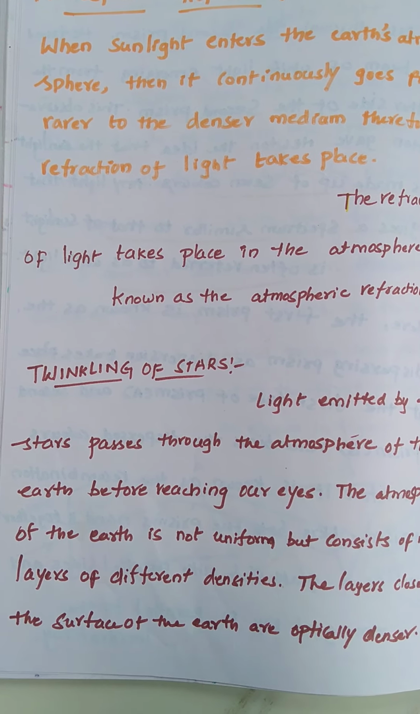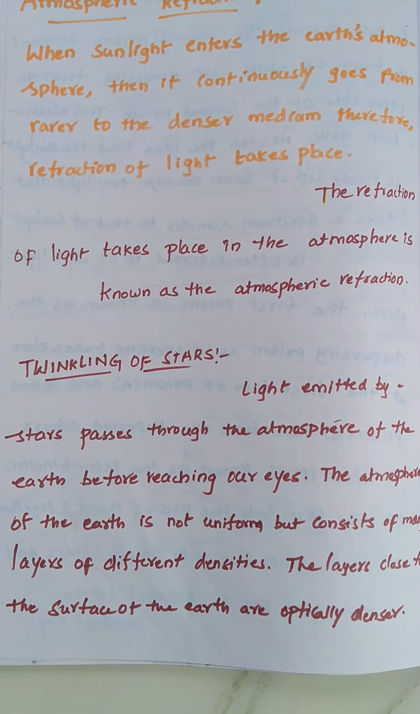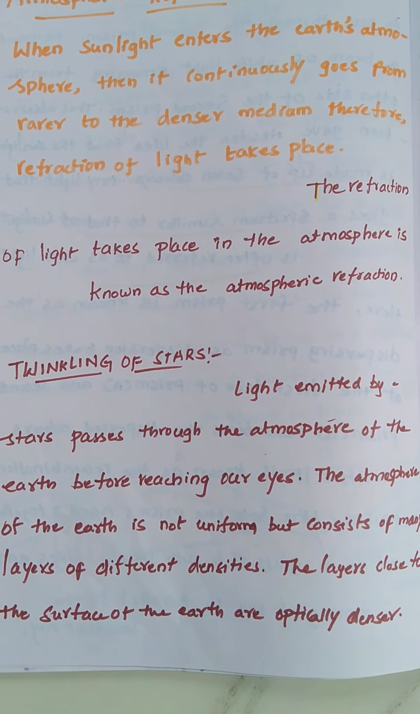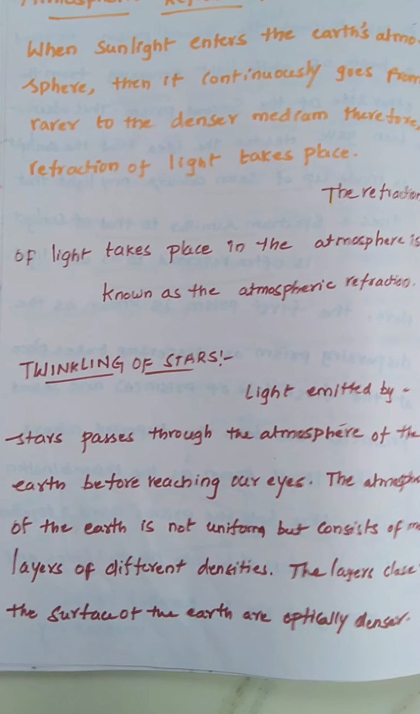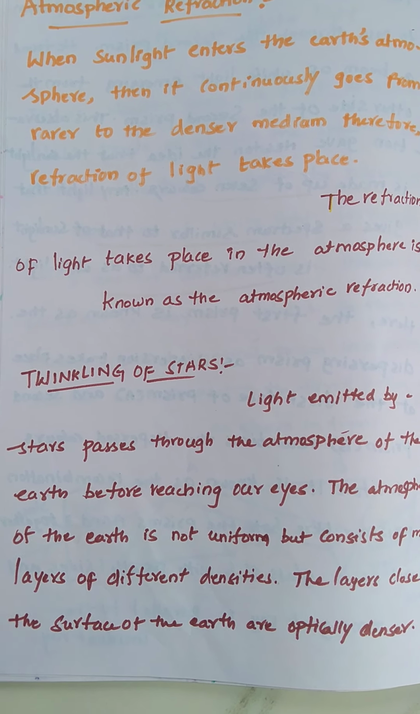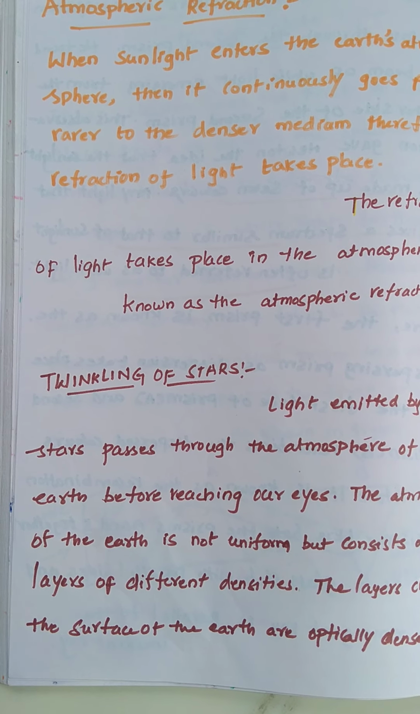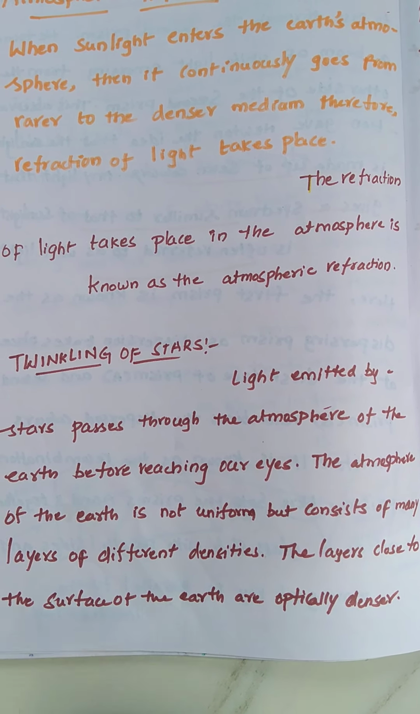So how do stars twinkle? Now we are going to discuss. We know very well that stars emit light. The light emitted by stars passes through the atmosphere. Is it right or not? Starlight is visible in our night time, so the light emitted by the stars passes through the atmosphere of the Earth before reaching our eyes.